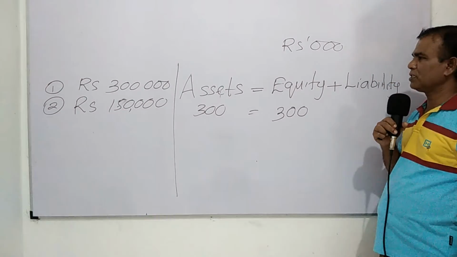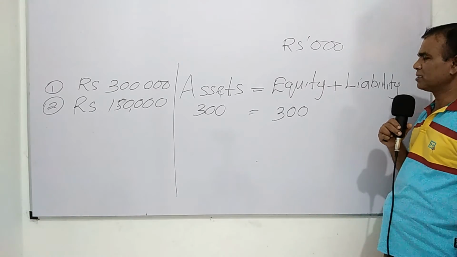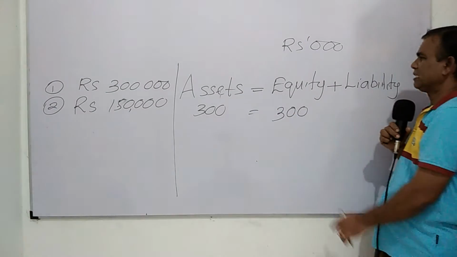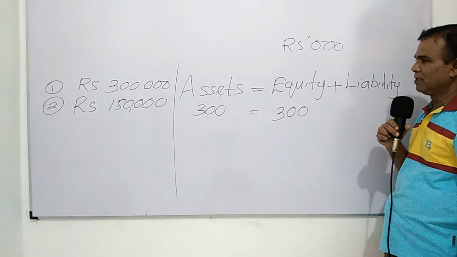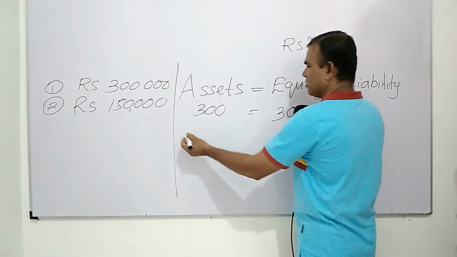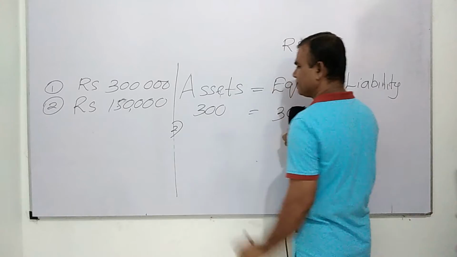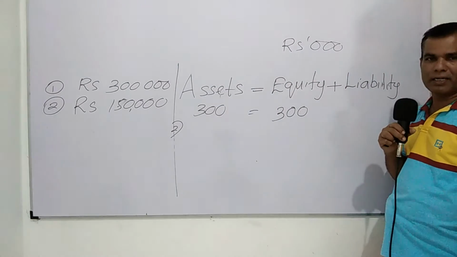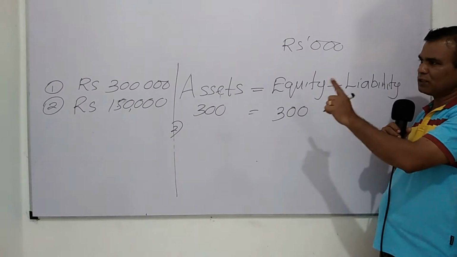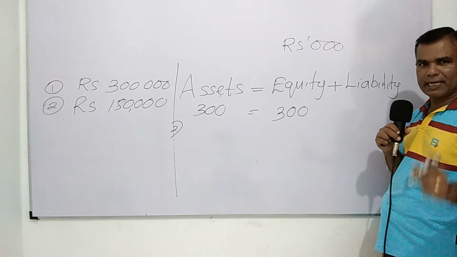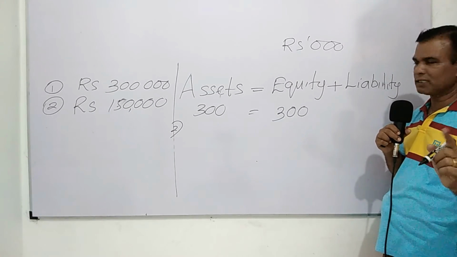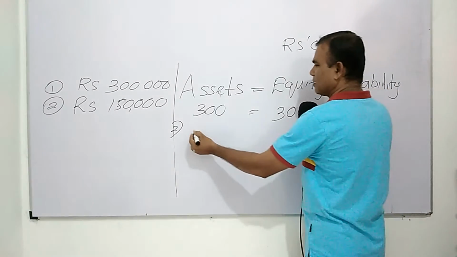Now your accounting equation expands as assets equals equity plus liability. After the second transaction, with the obtaining of the 150,000 bank loan, your asset, which means cash, increased by how much?